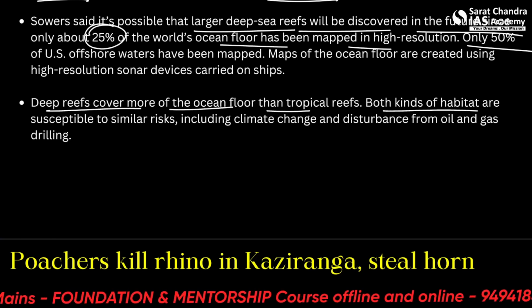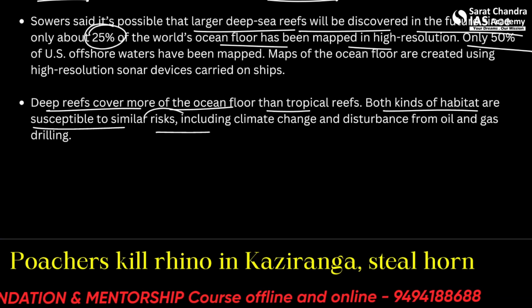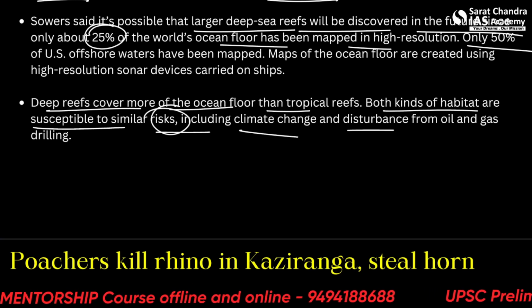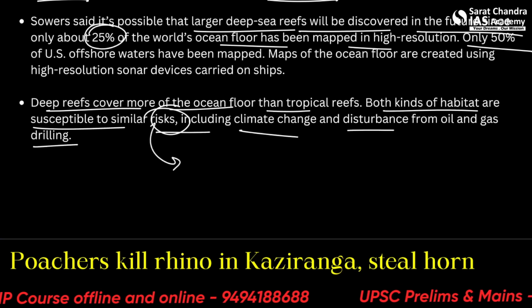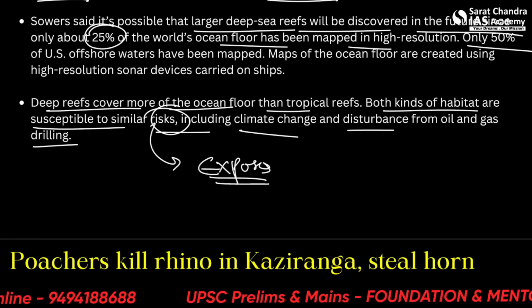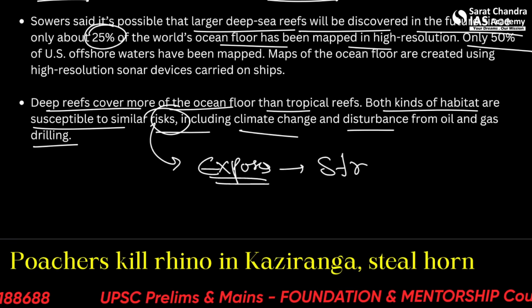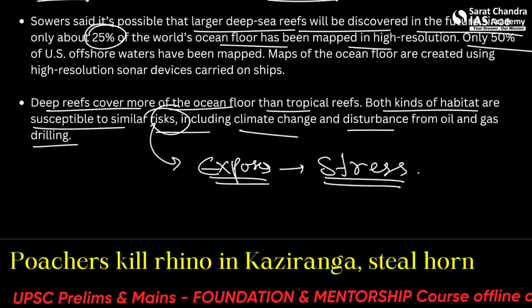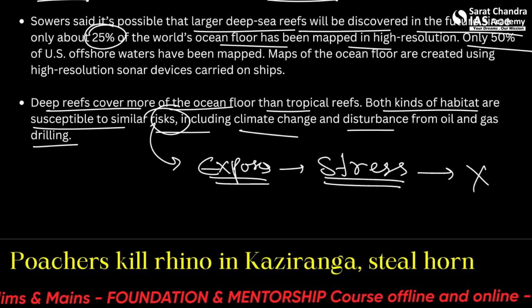Both kinds of habitat are susceptible to similar risks. The risks are very important here, including climate change and disturbance from oil and gas drilling. So what happens when they are exposed to risks? There is reef stress, let's say. The reef goes through some stress and ultimately dies, basically.